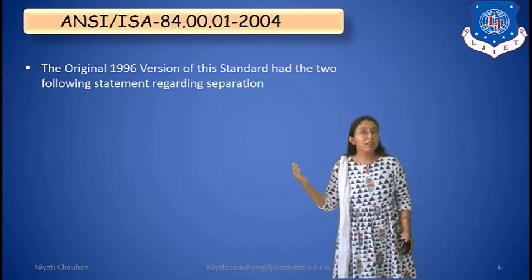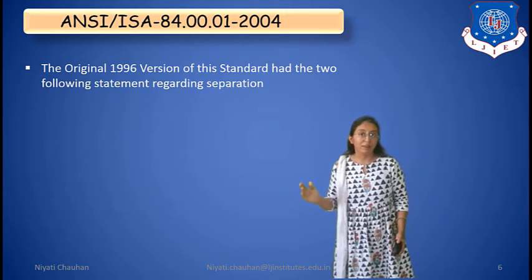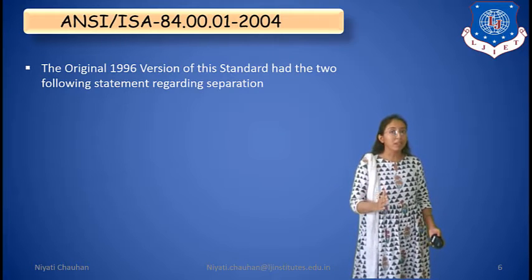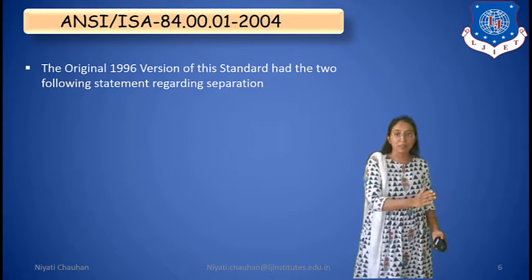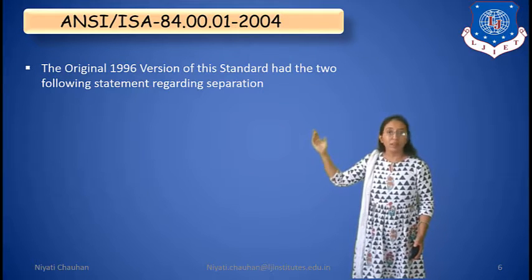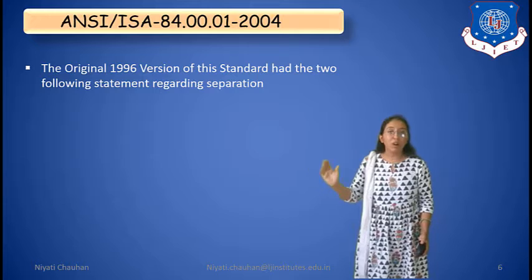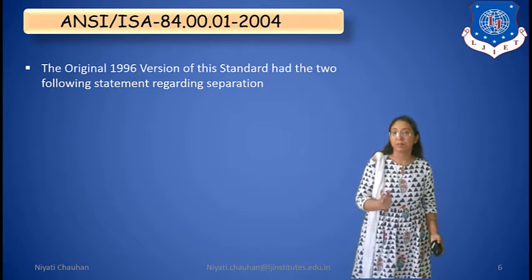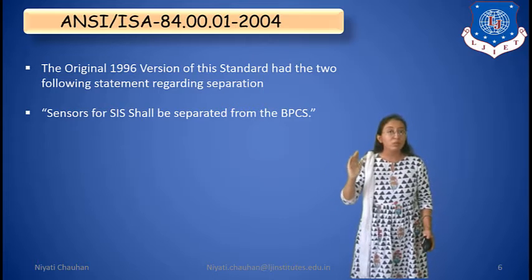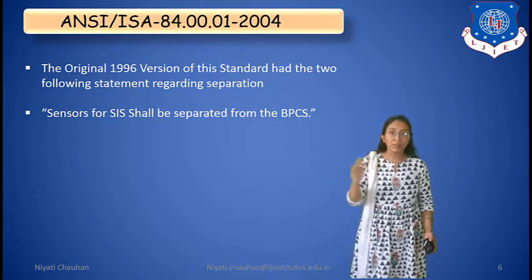So, for the ANSI/ISA standard, the original version was released in 1996. But in the original version, they did not discuss separation in detail, so they gave two statements for separation.